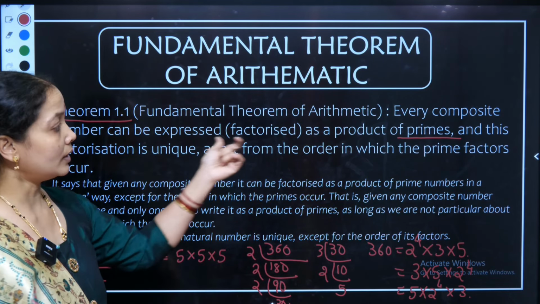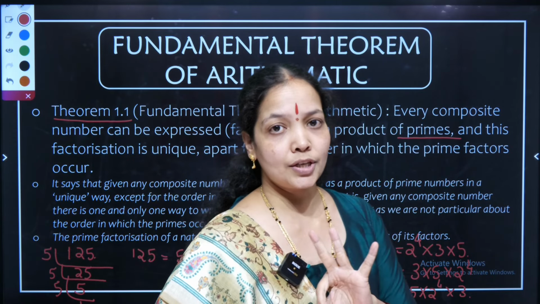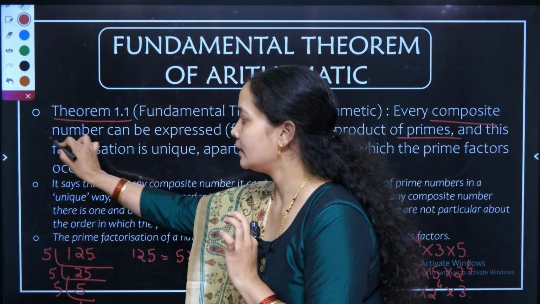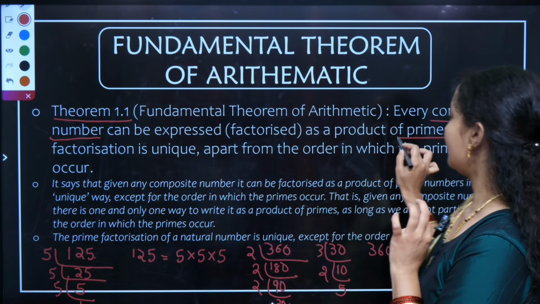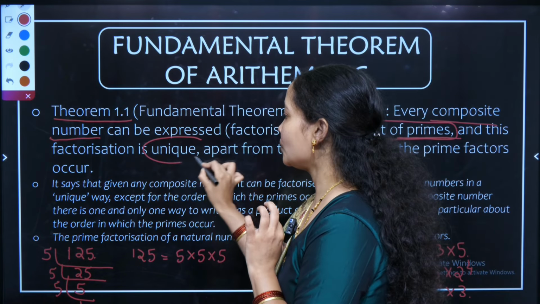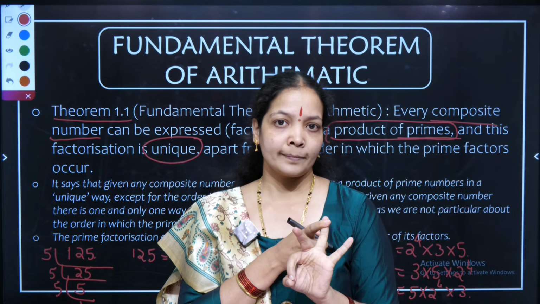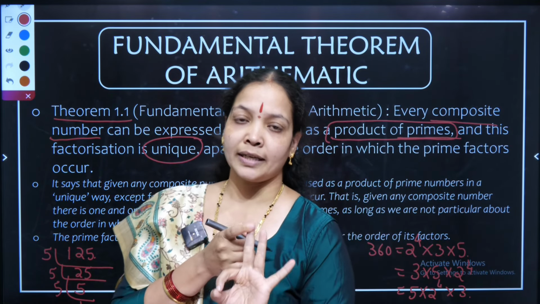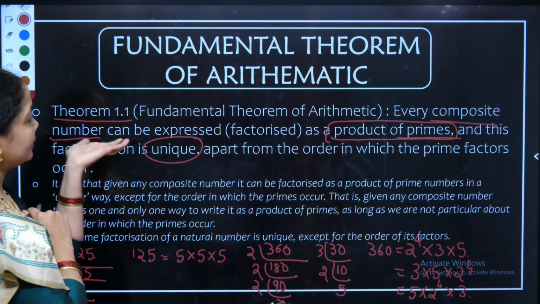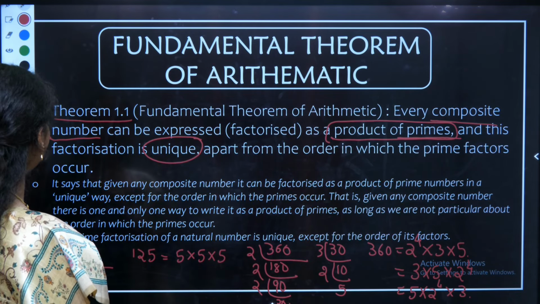So if we have to memorize and understand the statement, you have to keep three important words in your mind. First, composite numbers are expressed as a product of prime numbers. This is the keyword. And the factorization is unique. Three important words: composite number expressed as the product of primes and the representation is unique. If you remember these three words and understand the example given here, the fundamental theorem is understood and you will be able to master it. Moving to the next slide.